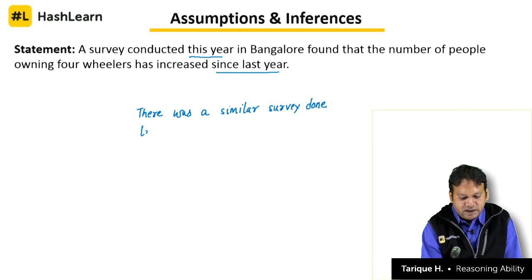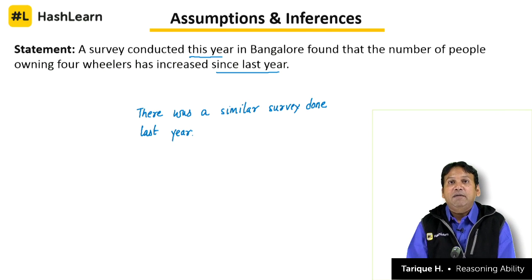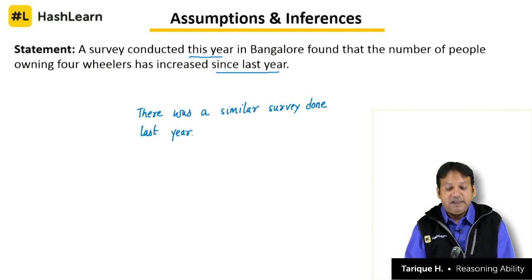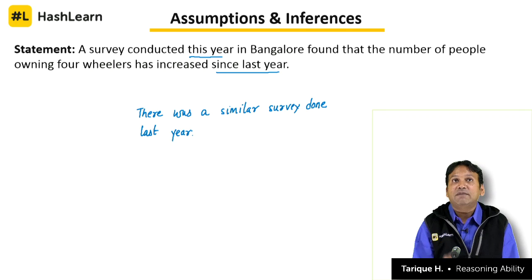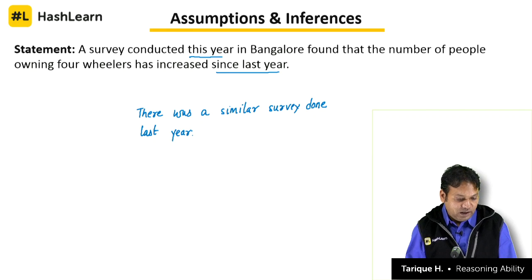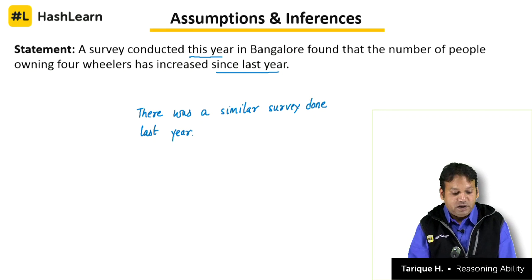We know that the number has increased because there was a similar survey done in the previous year too, and that is how we know that the number has increased. We know the number has increased because we have data from the previous year also. Clear? A survey was conducted this year in Bangalore, found out that the number of people owning four-wheelers has increased since last year. It means that a similar survey was done in the previous year also.